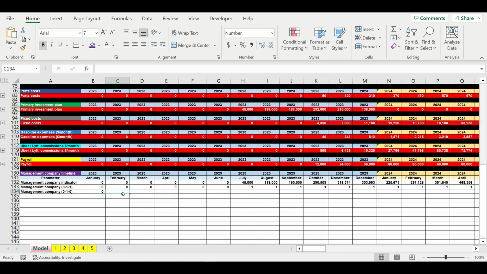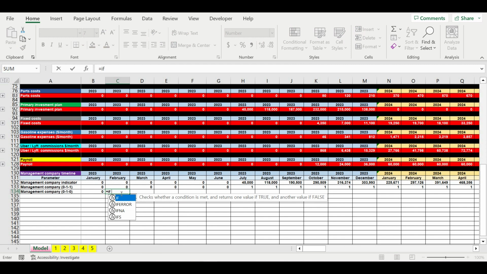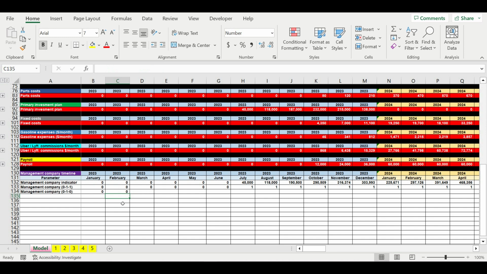And for this cell, if this value equals 0 and this equals 1, we will put here 1, otherwise 0. So this is the moment when operating activity of the management company starts.